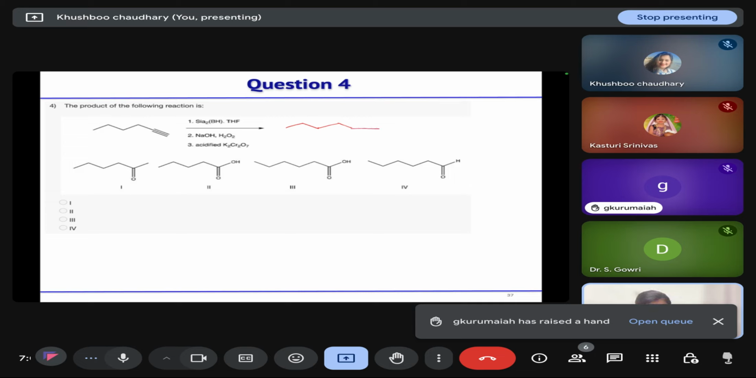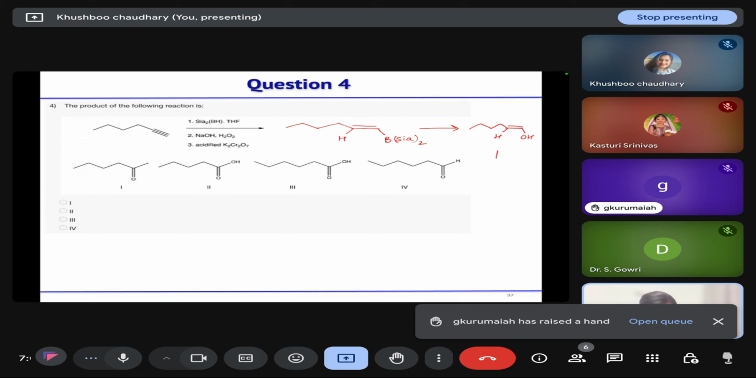Where will hydrogen go? Is this correct? Hydroboration is taking place. Hydrogen and boron will add on the same face of the triple bond, and boron is attached to the carbon that is less substituted, and hydrogen will attach to the carbon that is more substituted. Anti-Markovnikov addition. Correct? Yes, ma'am. Then after oxidation in the second step, you will get an enol.